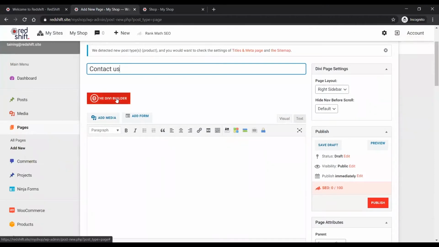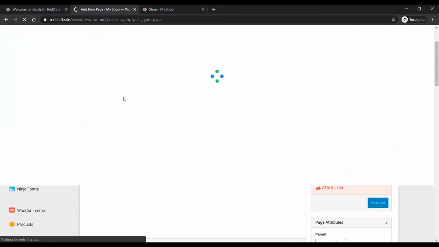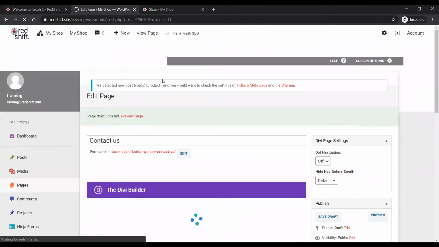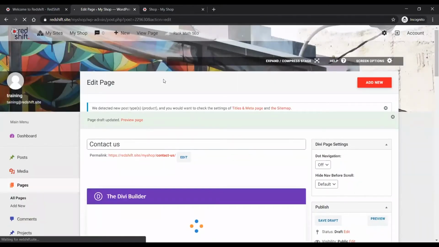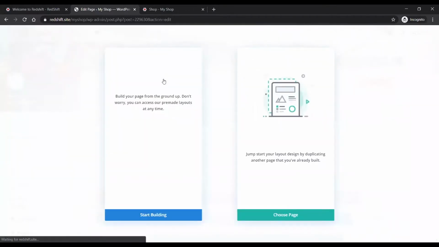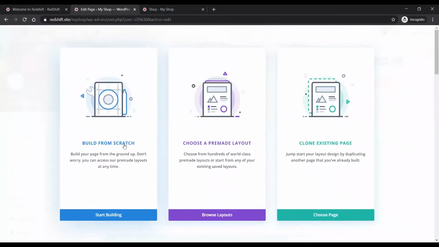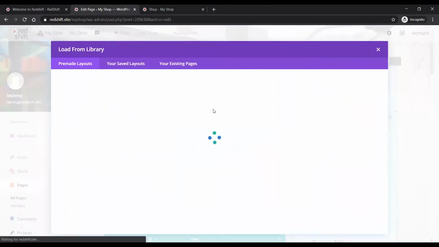And when you click this button to use the Divi builder, this is where the magic really happens on pages. This is what John was referring to earlier. You get the option to build from scratch, which obviously gives you a blank canvas, choose a pre-made layout, which I'm going to do now, or clone an existing page. Cloning an existing page can be very useful once you've got the layout that you want on your pages. You can just clone content across. But I'm going to choose a pre-made layout just to show you that.